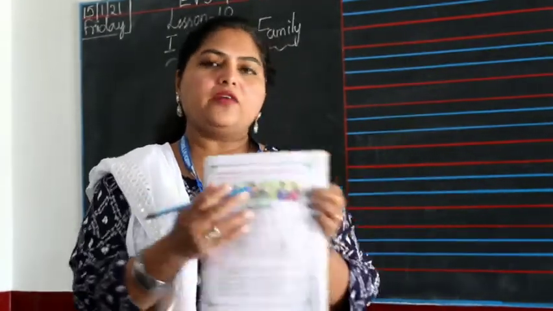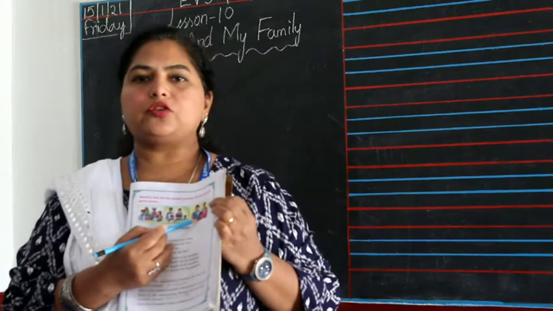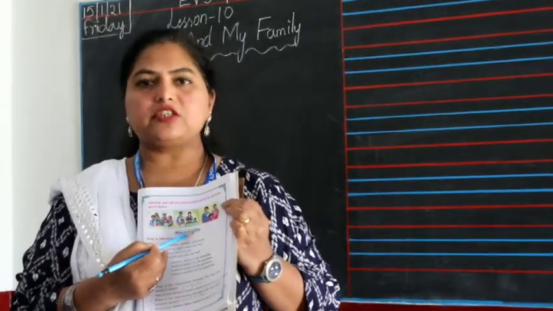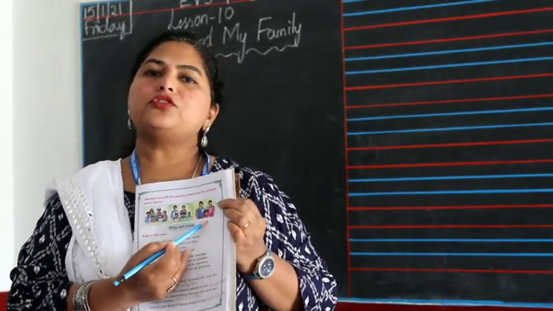And then you have a father, mother and the daughter. So only one child. Here they have three children, here one child. This is also a nuclear family.